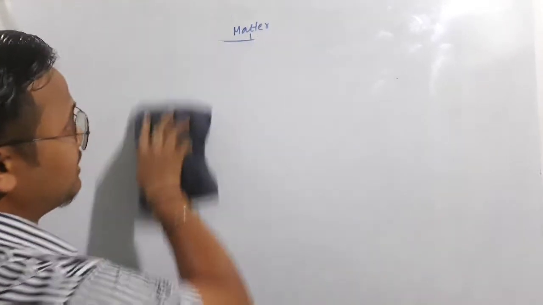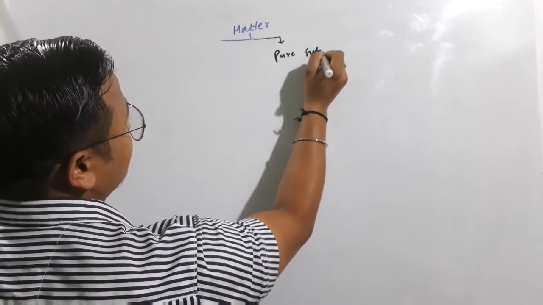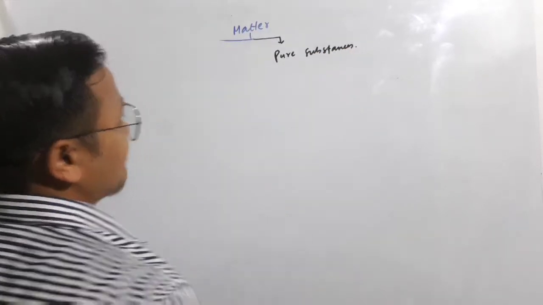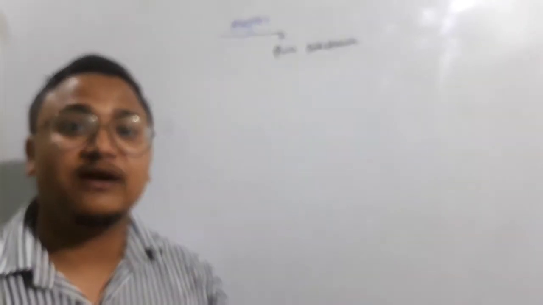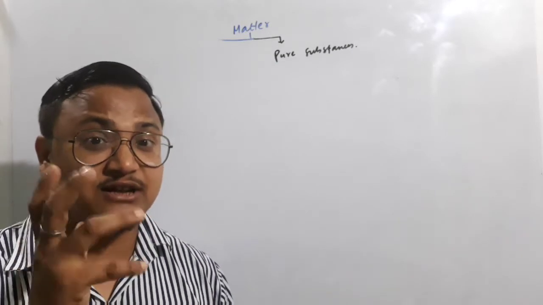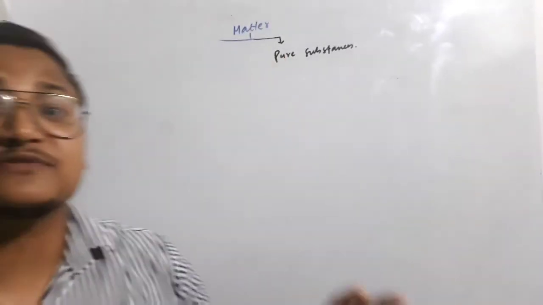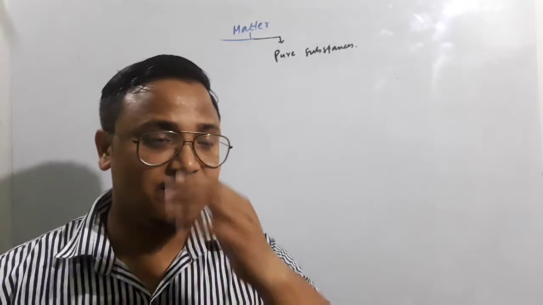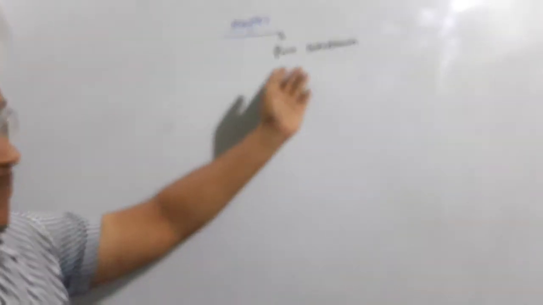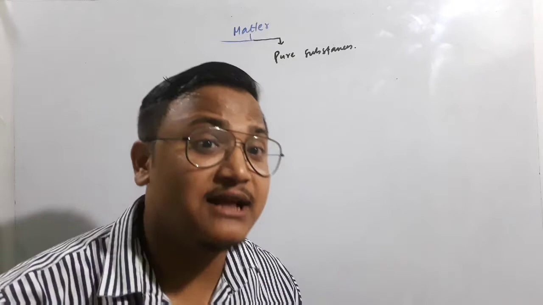Okay, now let's go through another classification, which is known as pure substances. Before going to this, in a mixture, in particle nature, they are the composition of different types of particles. But when we are talking about pure substances, pure substances are the combination of the same type of particle, similar type of particle. I will give you some examples there, no need to worry. And when we are forming pure substances, the components are getting mixed chemically.